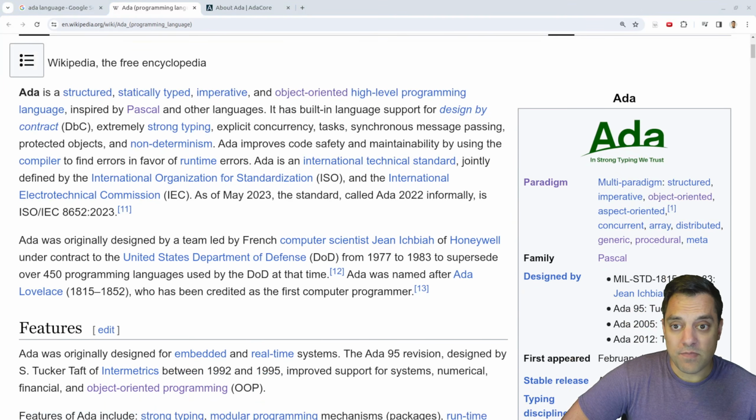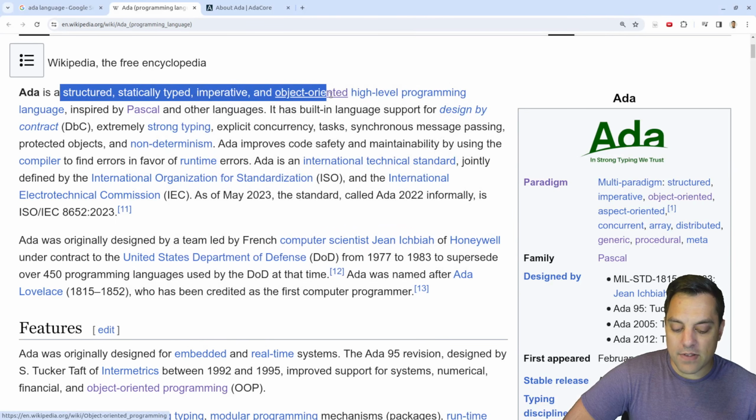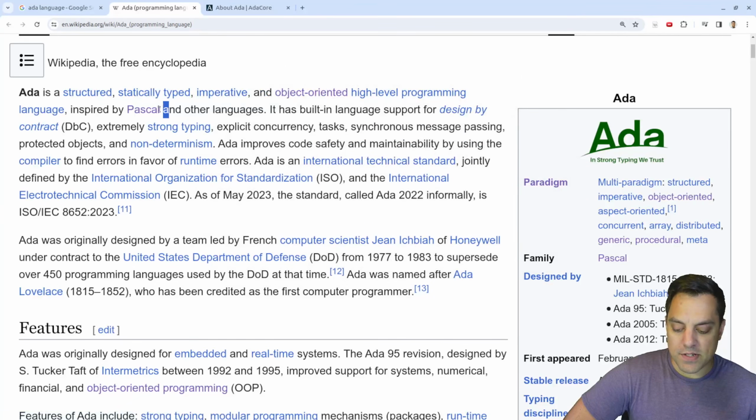So with that said, what is Ada all about? Well, it's a structured, statically typed, imperative, and object-oriented programming language, and it's inspired by Pascal as well as other languages. Now, of course, we've looked at Pascal in this series, which is one of my near and dear programming languages as well, that I remember learning, Free Pascal, specifically with the Lazarus project, or Lazarus, however you pronounce it. But anyways, I like that family of languages. So already, Ada's in good company here.